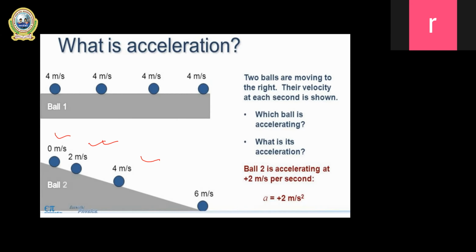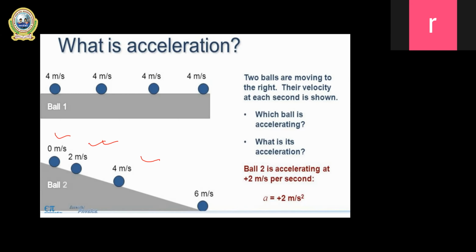Ball 2 is in motion, changing its velocity after a certain interval. If you are asked to find the acceleration, assuming the time taken to change velocity is 1 second, you can say 2 meter per second minus 0 upon 1, which is 2 meter per second square.